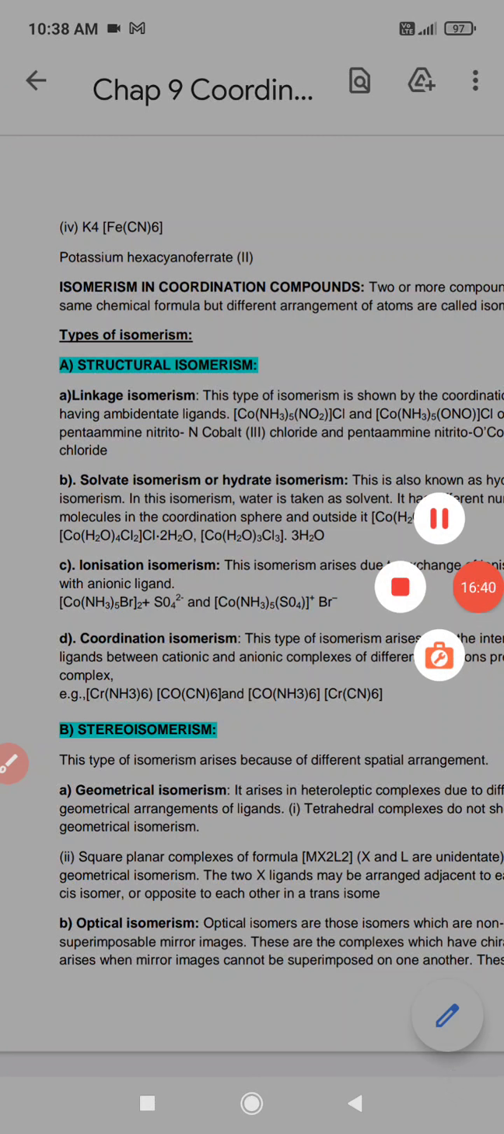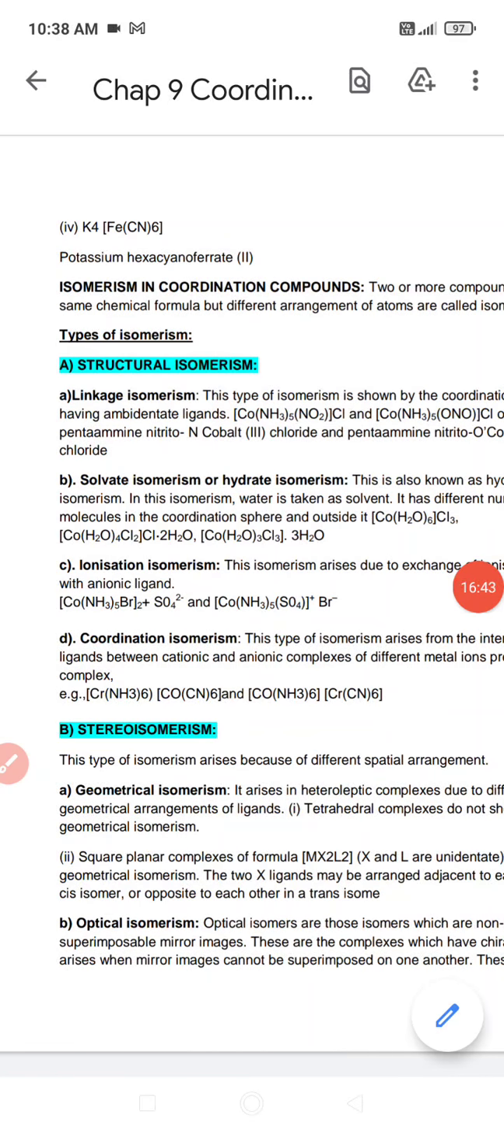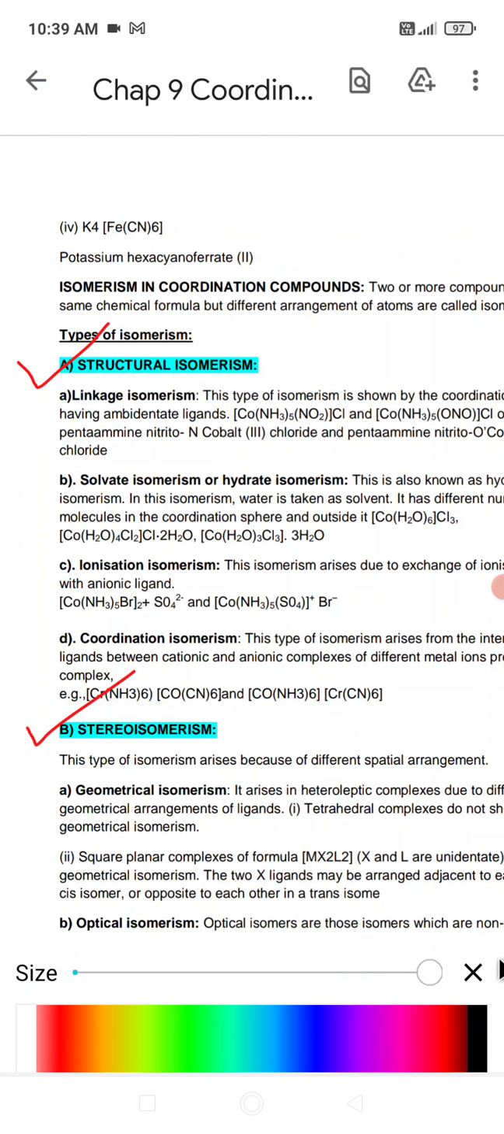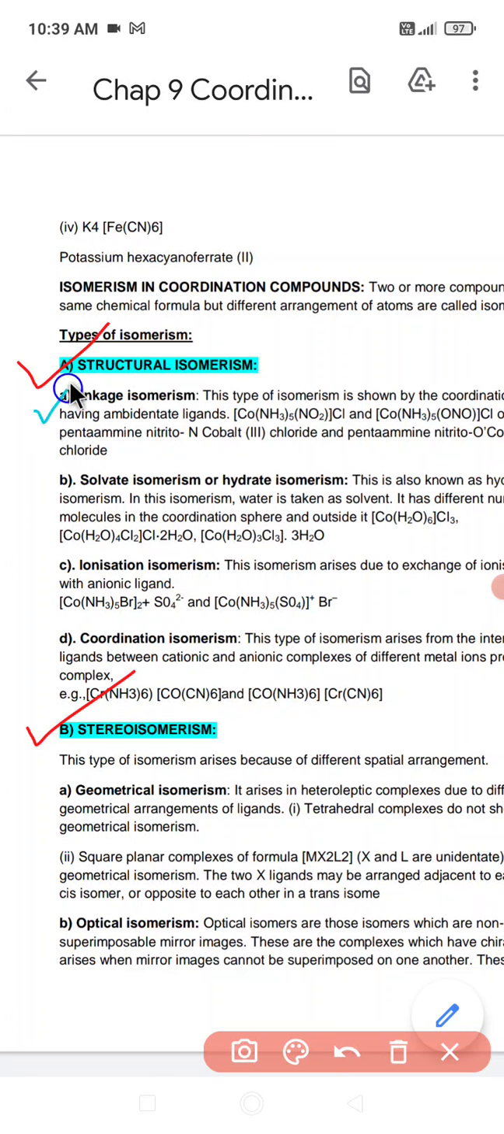And what are those varieties of isomers? The varieties of isomers are of two types. The first one is called structural isomerism and the second one is called stereoisomerism. Under structural isomerism we have four types: linkage isomerism, solvate isomerism, ionization isomerism and coordination isomerism.